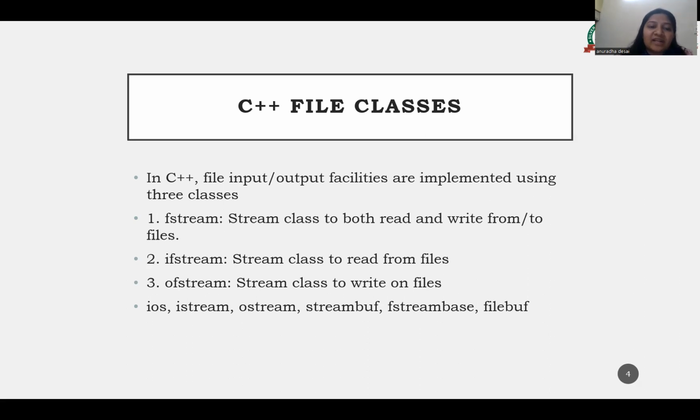So what are streams in C++? Here, as you can see, there are different streams that I have mentioned, like fstream, ifstream, ofstream, ios, istream, ostream. So what are streams in C++?